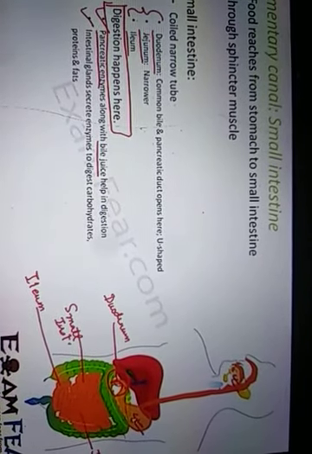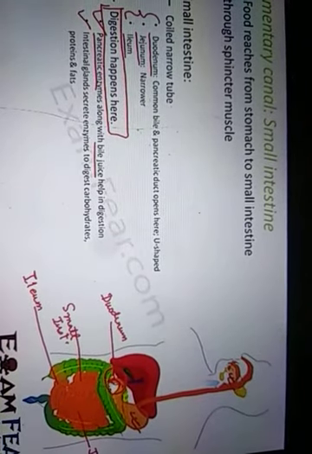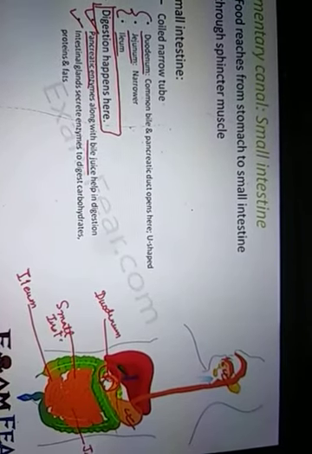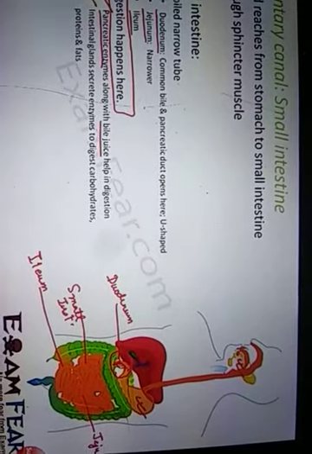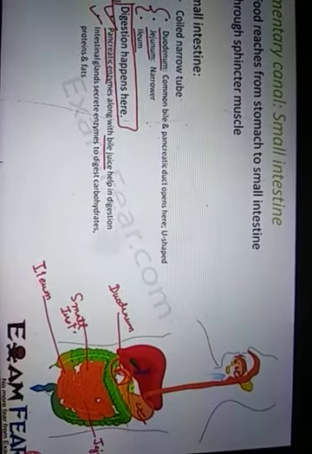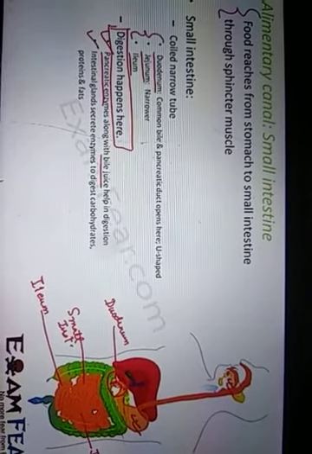The pepsin digested the protein, then it reached the duodenum, the first part of the small intestine, where bile juice is released and digests fat, and at the same time pancreatic enzymes start digesting the leftover carbohydrate as well as the protein. So basically in the small intestine, complete digestion happens. Whatever food has to be digested gets digested in the small intestine.